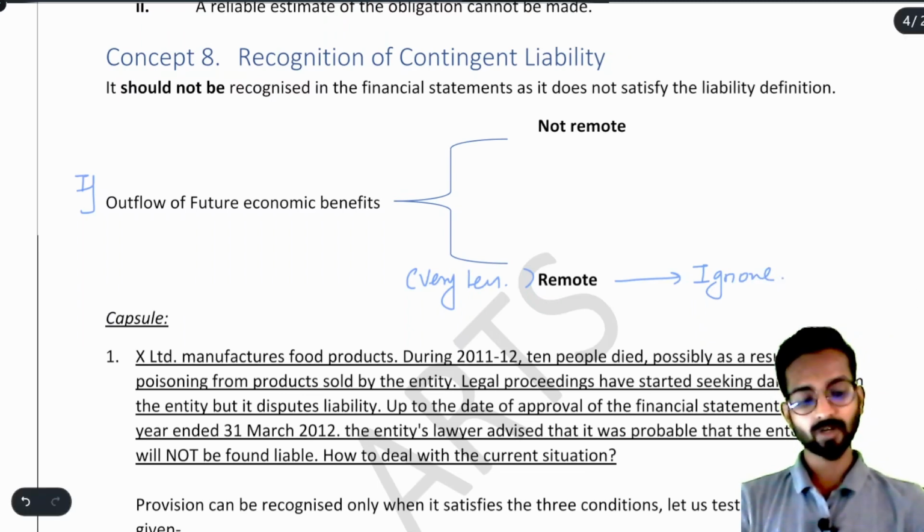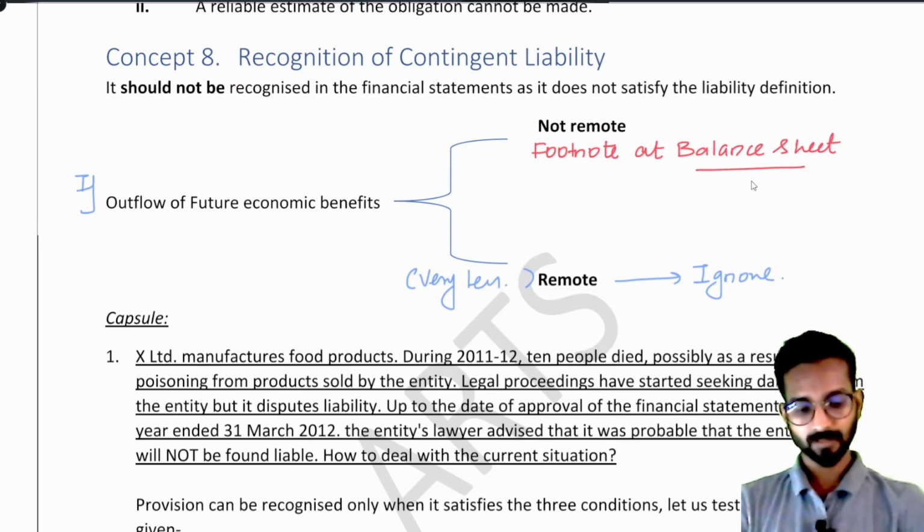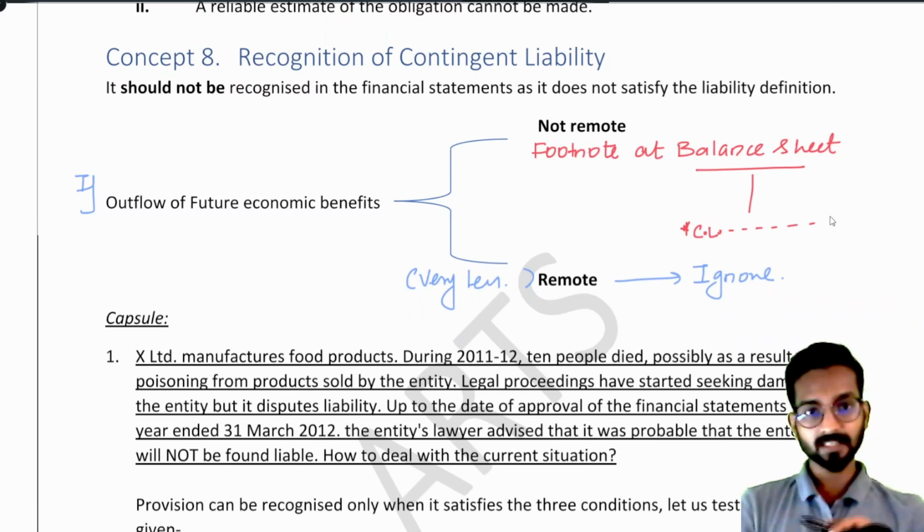Understood? But if it is not remote, say it has some material amount you have to pay in the contingent liability case, then where will you write it? You will write it in the footnote at the balance sheet. It means the same thing. After preparation of the balance sheet, you will write here contingent liability, this. You will give the information. Simple enough. This is how you will disclose contingent liability in the financial statement. Remember, it is not inside the balance sheet. No. After the balance sheet is completed, in the footnote, you will write about the contingent liability.